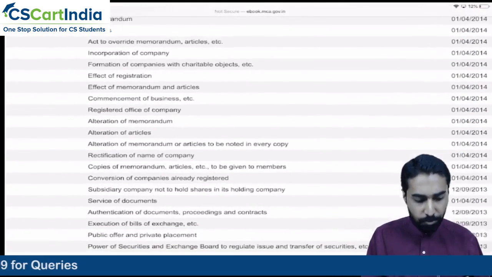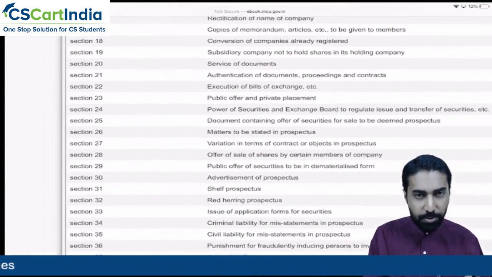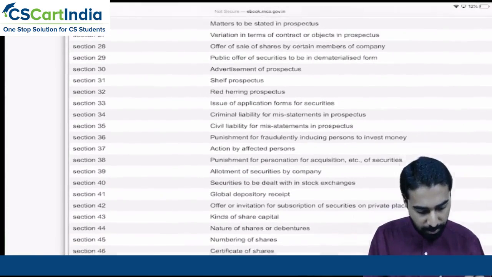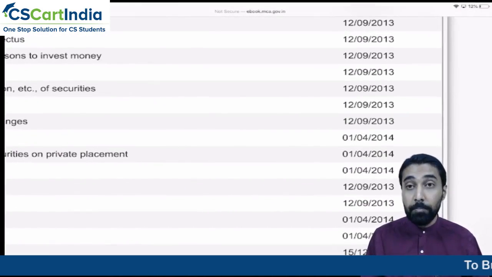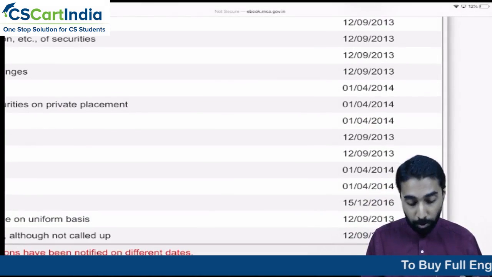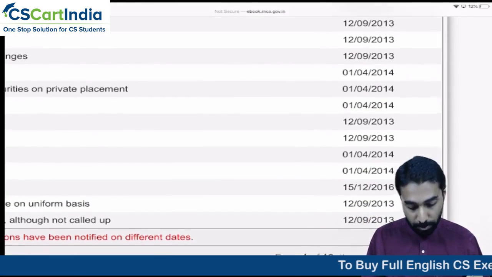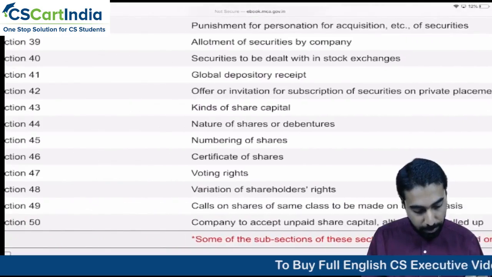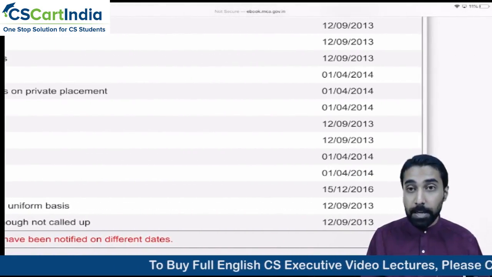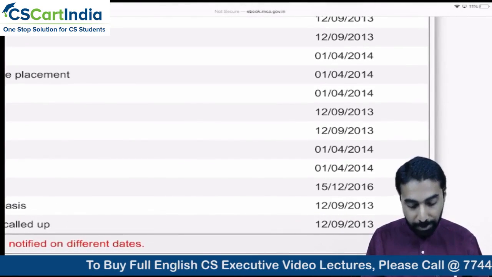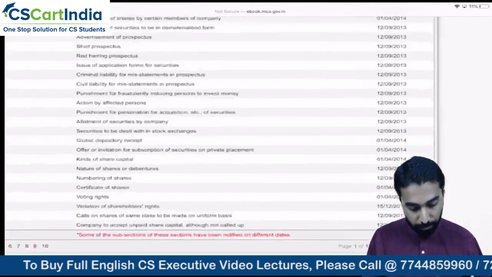So if you see here, for every section, they have given a different effective date. So let us say, for example, section number 44, that is coming into force from the 12th of September 2013. But if you see here, section number 48 is coming into force on 15th December 2016, correct?